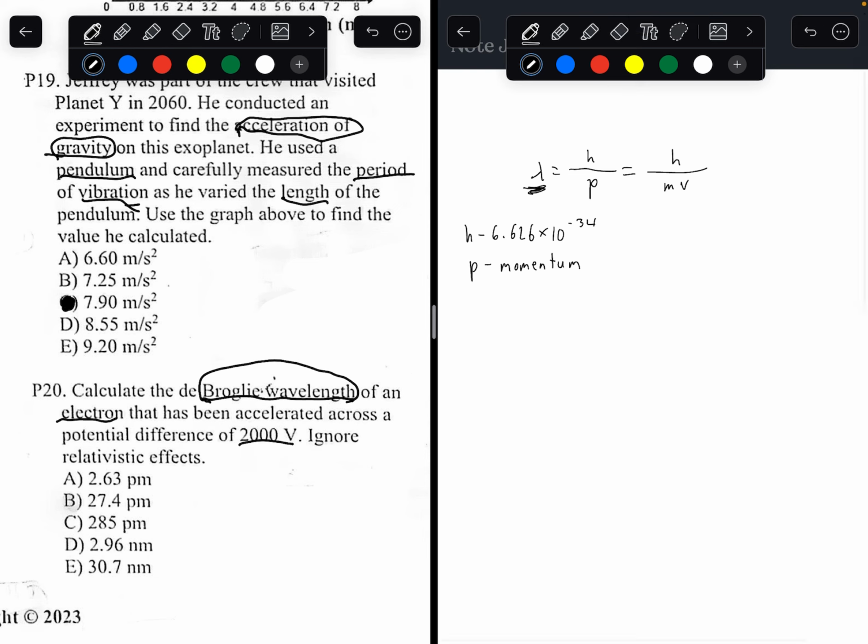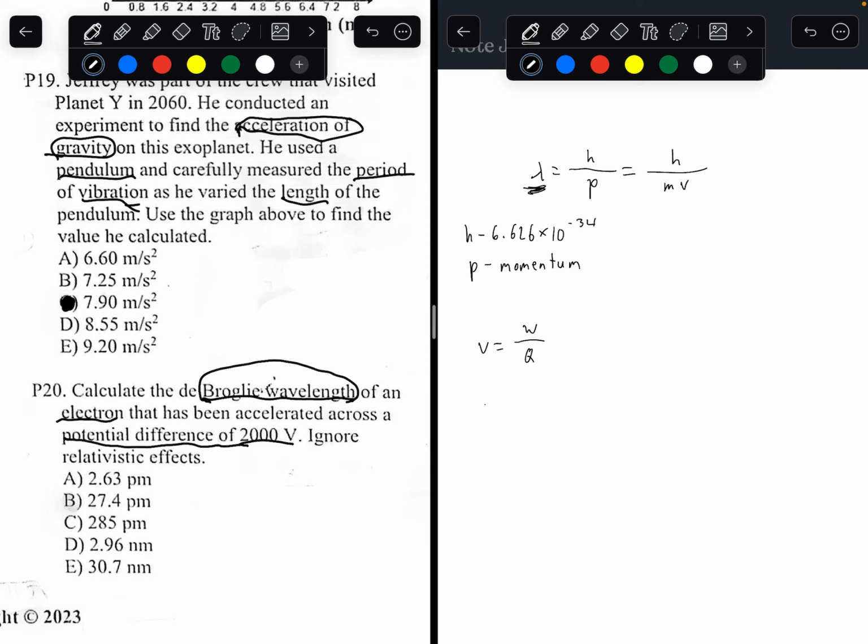To do that, we have to realize what else we're given. We're given the potential difference in voltage. We're essentially given the voltage that the electron has been accelerated across. So we know the formula for voltage is energy, or actually in this case, most of the time, you would write it as work. Work divided by charge.